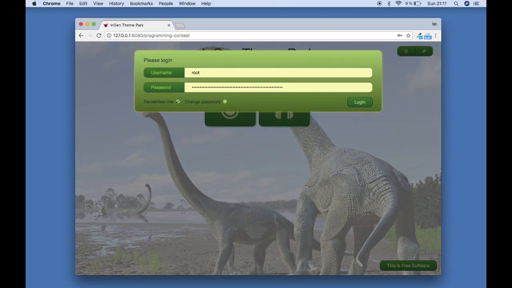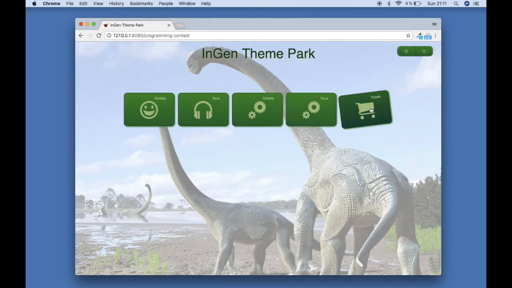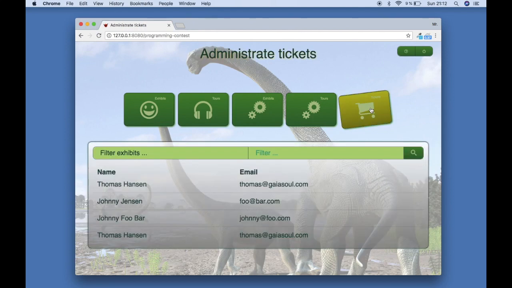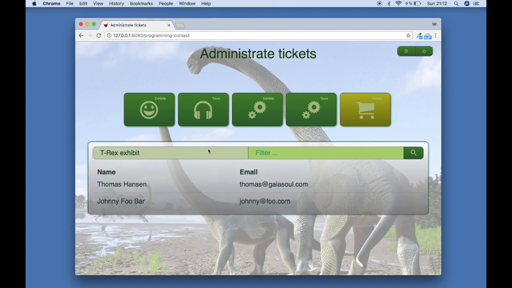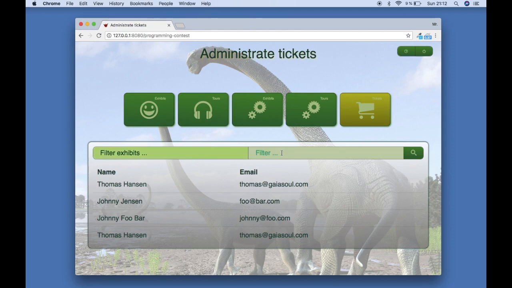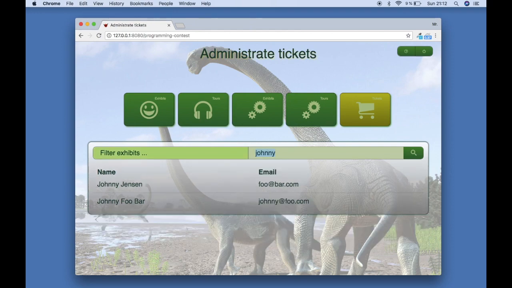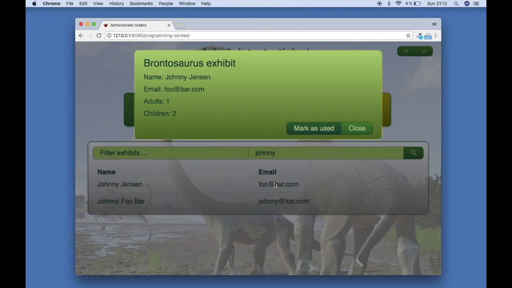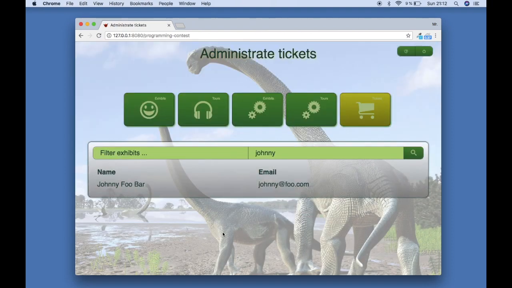The way an administrator sees the system is that he has 3 additional buttons to manage the system. So this is kind of like the cash register, where you can filter according to exhibits, and you can also filter doing stuff like this. Then you can click and enter here, and this guy is going for the Brontosaurus exhibit. His name's John Jensen. This is his email. He's got 1 adult and 2 children, and now I have revoked his ticket. He has entered through the gate, basically.